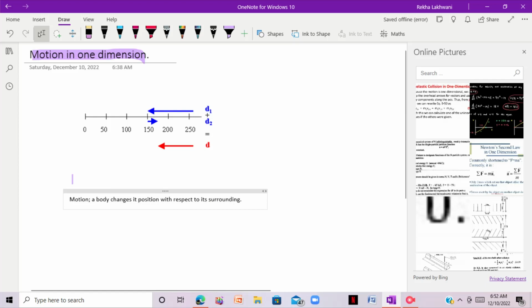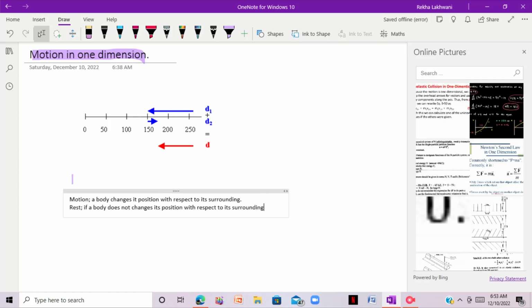Now, second is what is rest? If a body does not change its position with respect to its surrounding, then it is known as the body is at rest. For example, you are sitting on a chair. For example, look over here. Let's look at some examples.